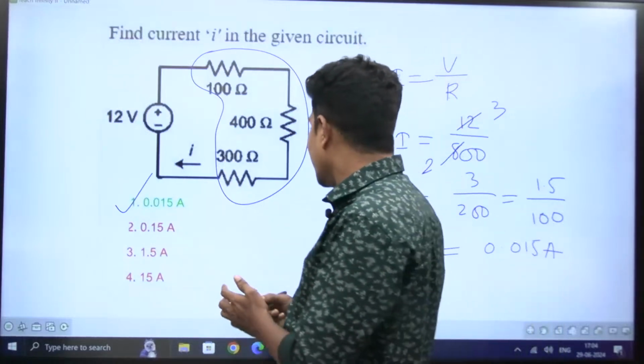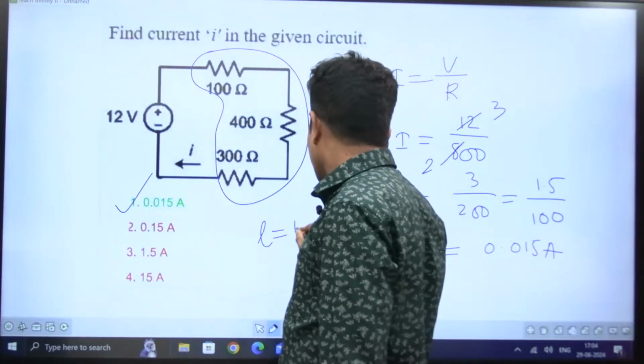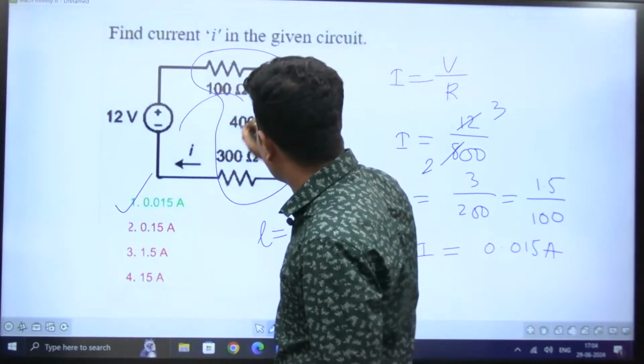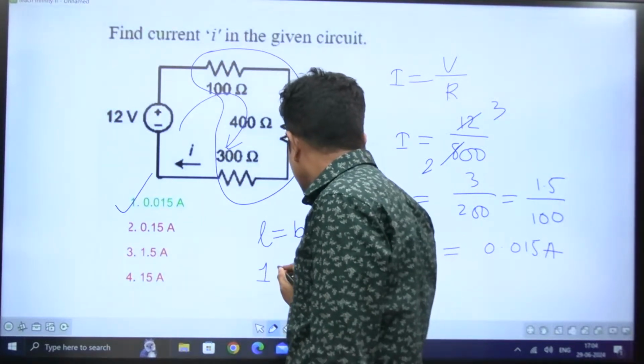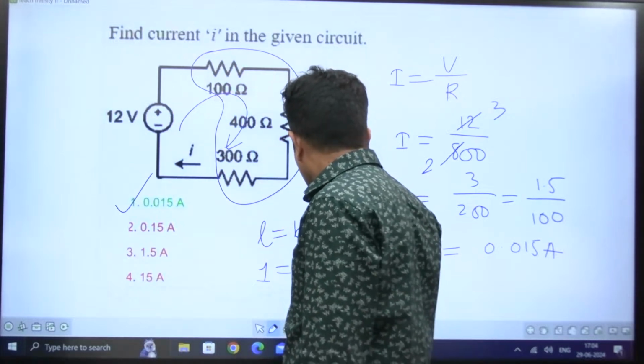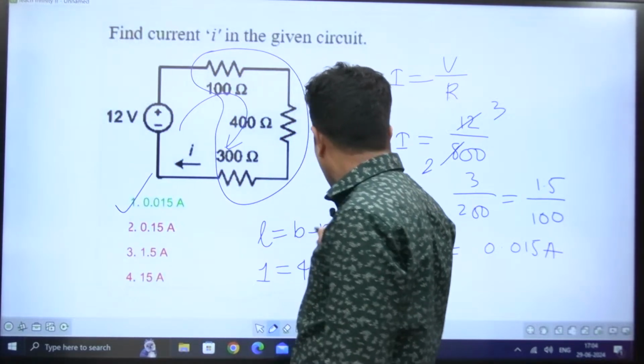Here you can verify the relationship L is equal to B minus N plus 1. How many loops are possible? Only one loop. This should be 1. How many branches are there? 1, 2, 3, 4 branches are there. Then what are the nodes?